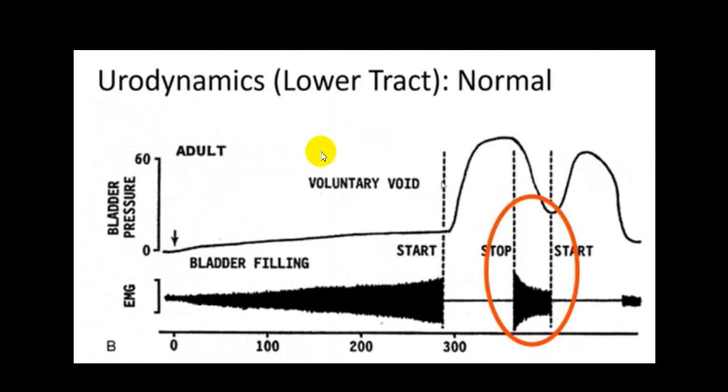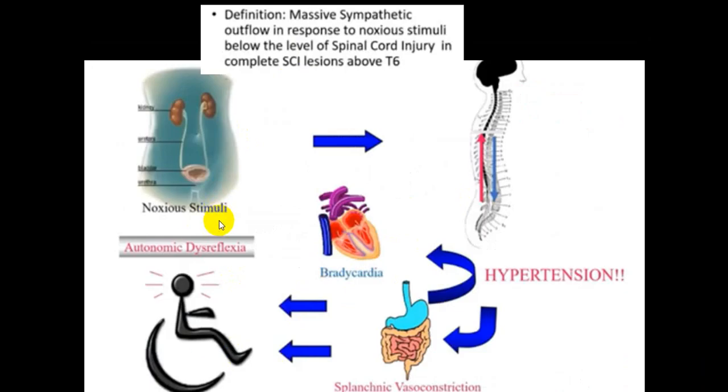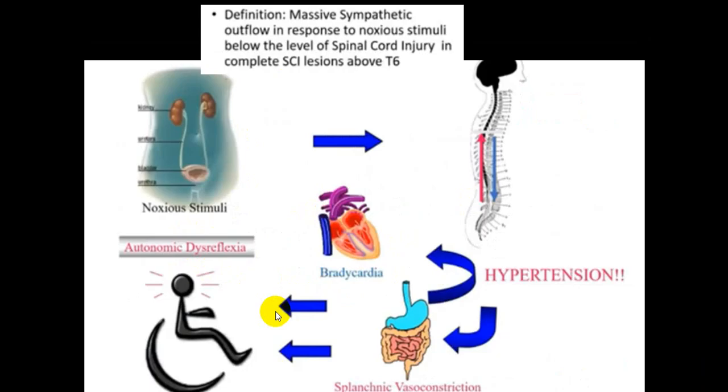This is a urodynamic study. This is seen in a normal person. This is what we see in a case of upper motor neuron damage where there is bladder sphincter dyssynergia, which can be easily demonstrated in urodynamic studies. You can go for an autonomic dysreflexia study also. In that also, by doing a urodynamic study, you will be able to pick up those groups of people.